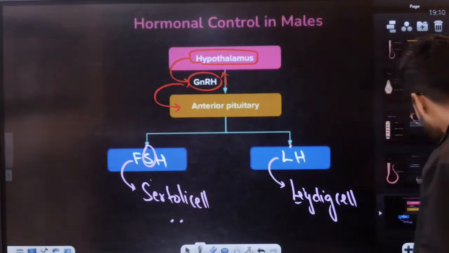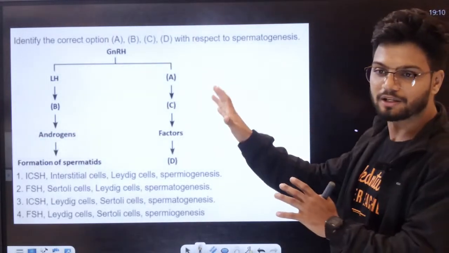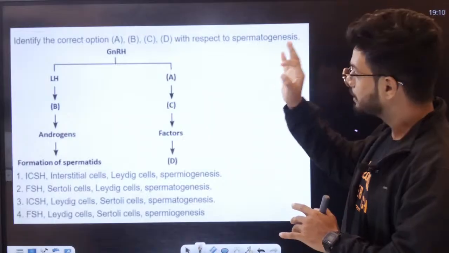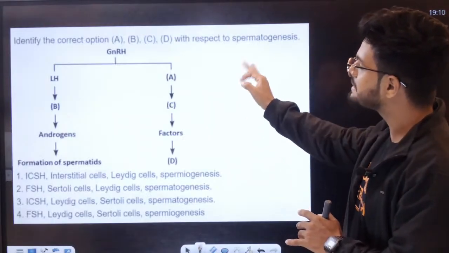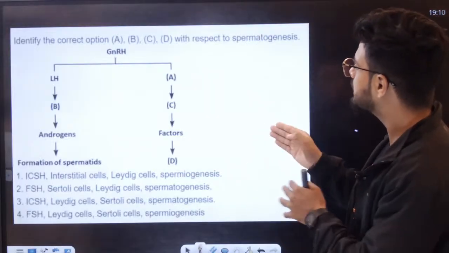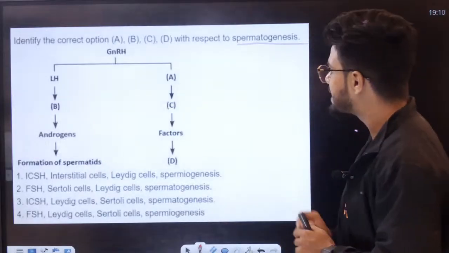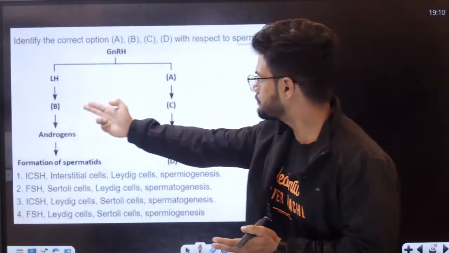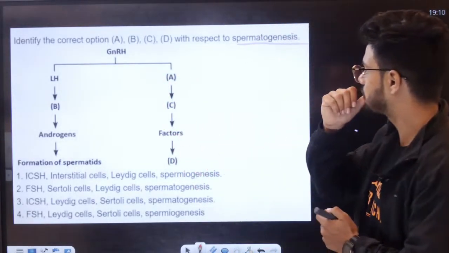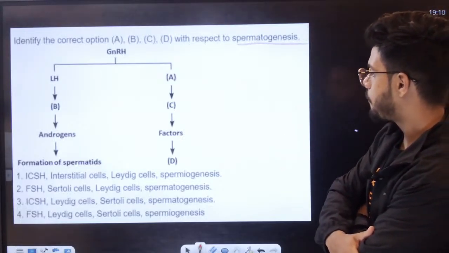Okay. Now students, can anyone solve this question? This is the type of question you can expect in your NEET examination also, right? It says identify the correct options A, B, C, D with respect to spermatogenesis. Tell me, students, what is A, B, C, D?